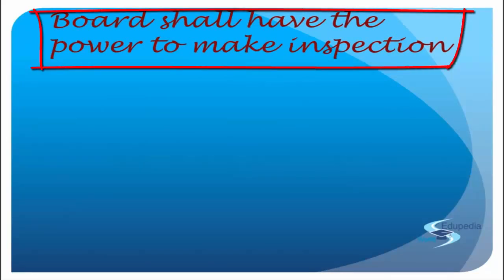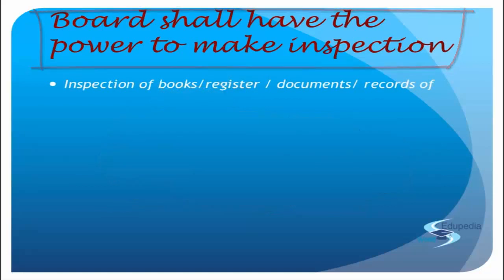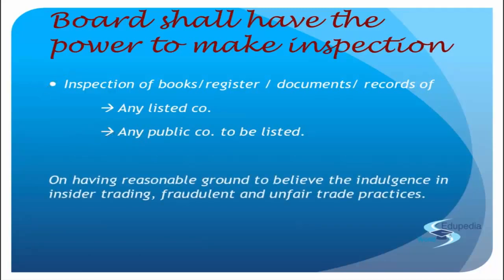So we start with the power of inspection of SEBI, which is section 11 clause 2a. What this says is that SEBI should have the power to inspect any book, any register, any other document or any record of any listed company or any public company which is yet to be listed, with the condition that they have a reasonable ground to believe the indulgence of these companies into any insider trading, any fraudulent or unfair trade practices. So understand what all things are we talking about?